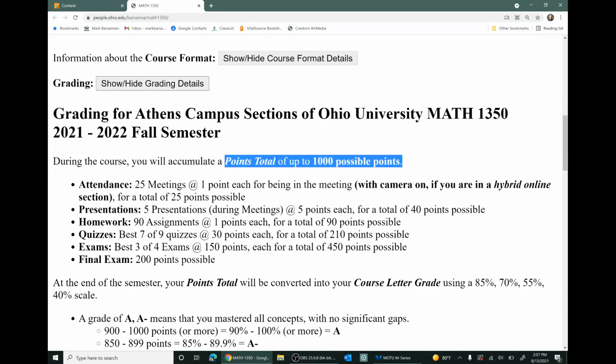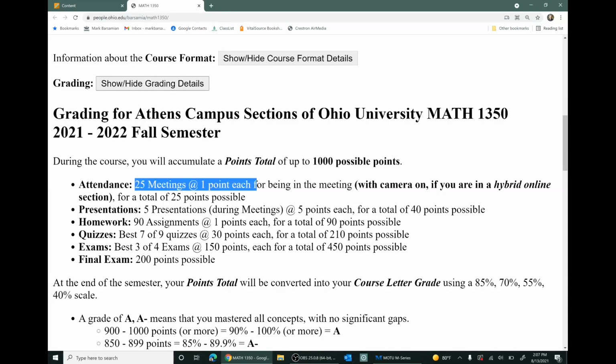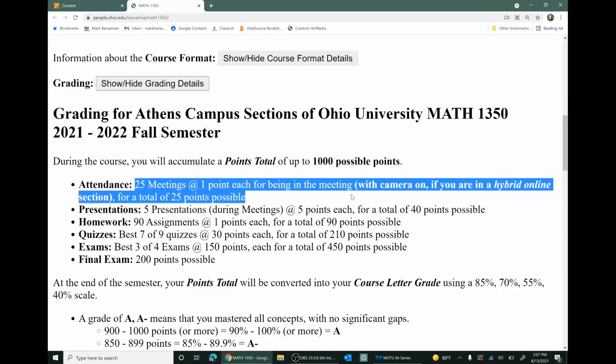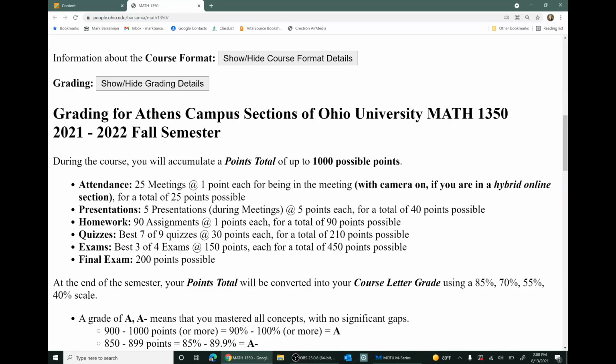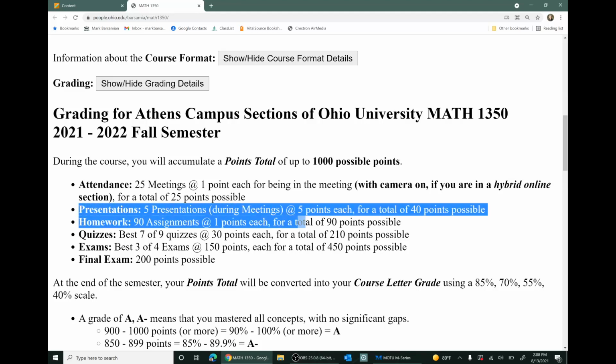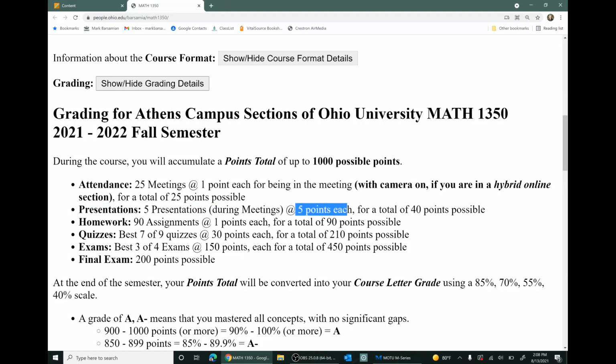Attendance is one way. There are 25 meetings that are worth 1 point each. To get your point, you'll have to be in the meeting. If you're in an online section, you'll have to be in the meeting with your camera on. Another way you'll accumulate points is through your class presentations. Each student will do 5 presentations. I think this should say 8 points each for a total of 40 points possible. So during the course of the semester, each student will do 5 presentations.